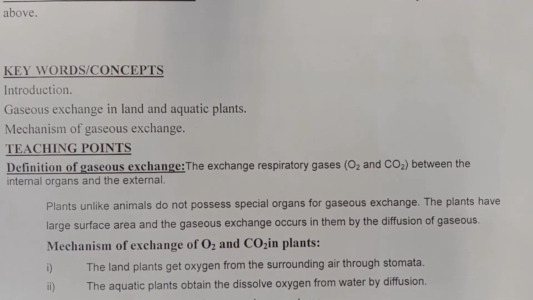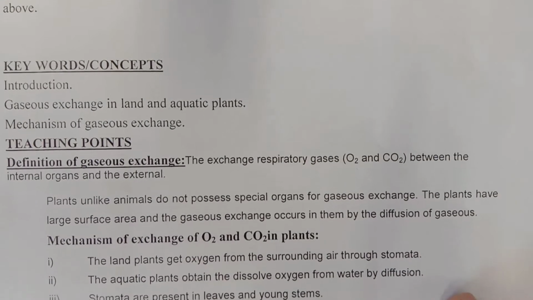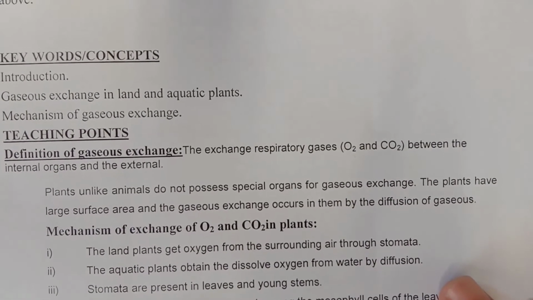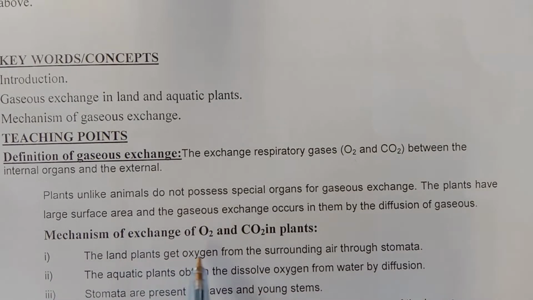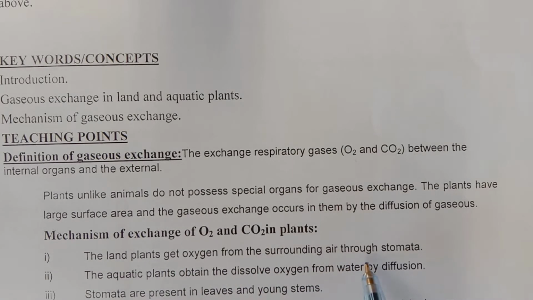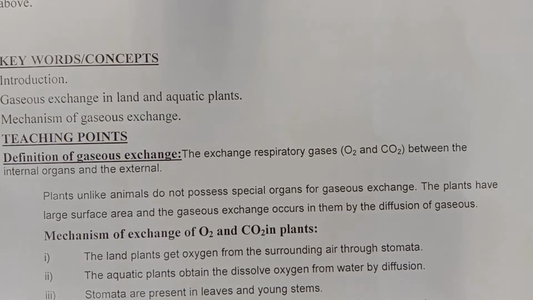Now, mechanism. Mechanism means the procedure or process through which gaseous exchange takes place in plants. So the first point, mechanism of gaseous exchange of carbon dioxide and oxygen in plants. The land plant gets oxygen from the surrounding air through stomata. The aquatic plant obtains the dissolved oxygen from the water by diffusion. So oxygen present in water is in the dissolved form.